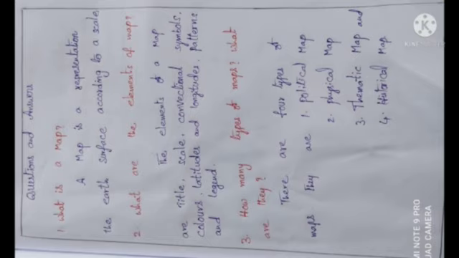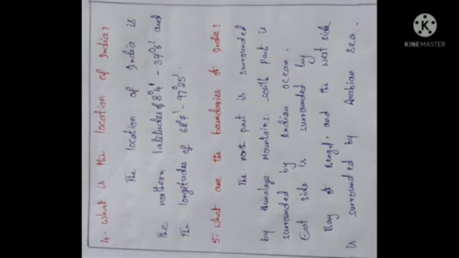And coming to the fourth question, what is the location of India? The location of India is the northern latitudes of 8 degrees 4 minutes to 37 degrees 6 minutes and the longitudes of 68 degrees 7 minutes to 97 degrees 25 minutes. So that is the fourth question.